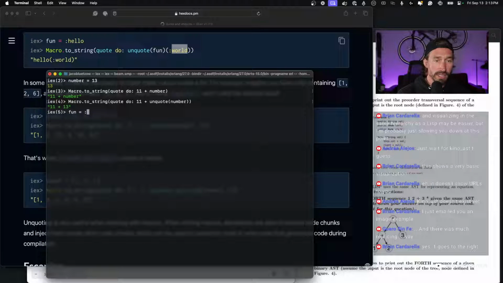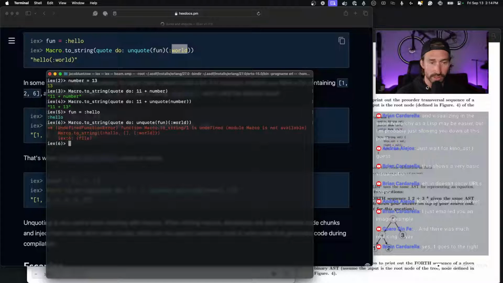If we have fun equals hello, and then we do Macro.to_string quote do, and then we unquote our fun, and then we're passing in. So essentially what we're doing is unquoting an atom hello, and then the parentheses is going to be passed in as a string, because we're just turning it to a string.